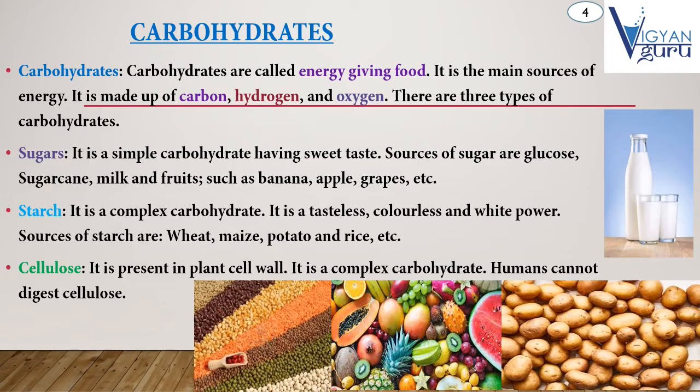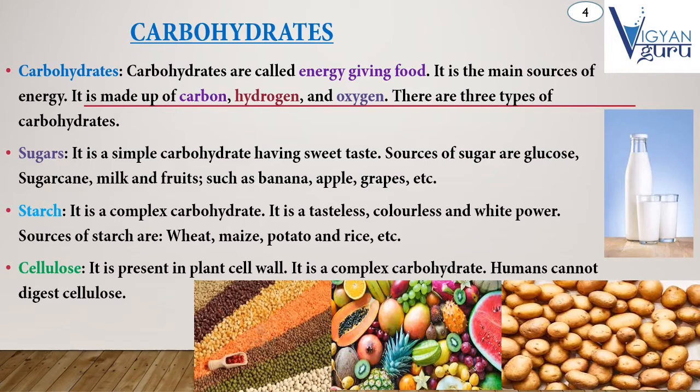There are three types of carbohydrates. Sugar. It is a simple carbohydrate having sweet taste. Sources of sugar are glucose, sugarcane, milk, fruits such as banana, apple, grapes, etc. And next, starch. It is a complex carbohydrate. It is a tasteless, colorless, and white powder. Sources of starch are wheat, maize, potato, and rice, etc.